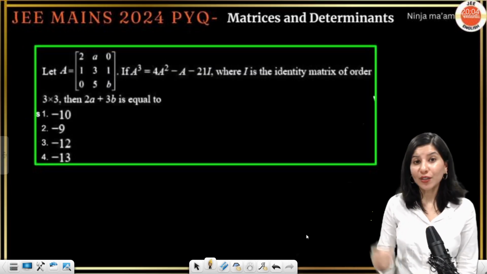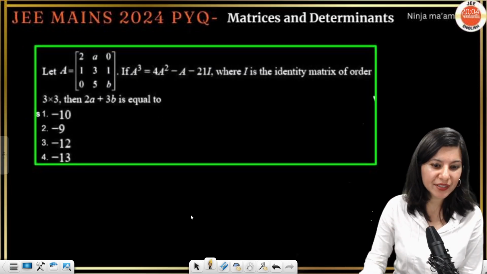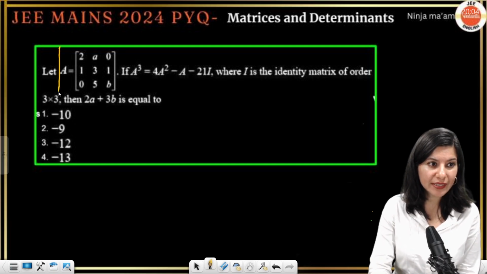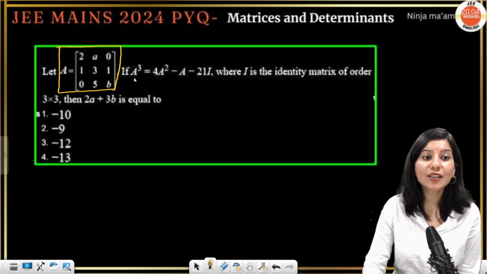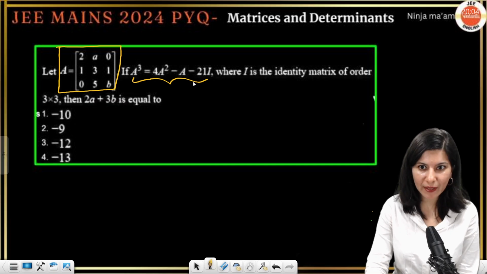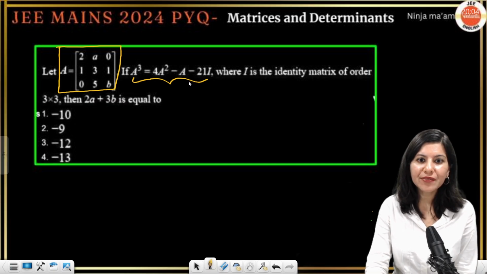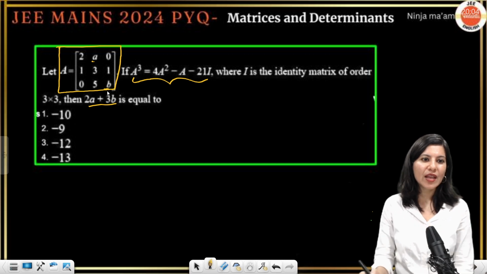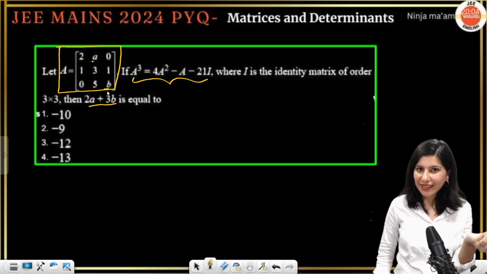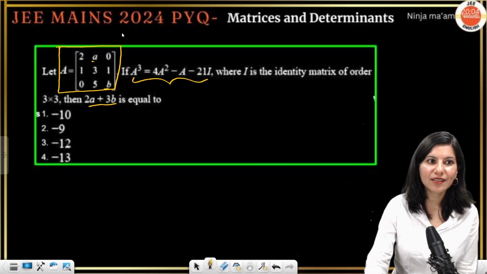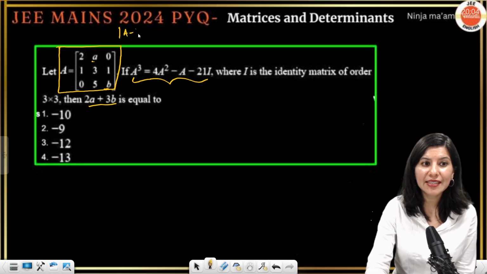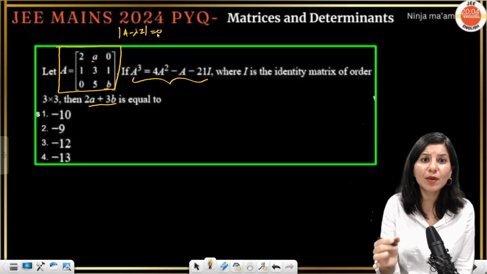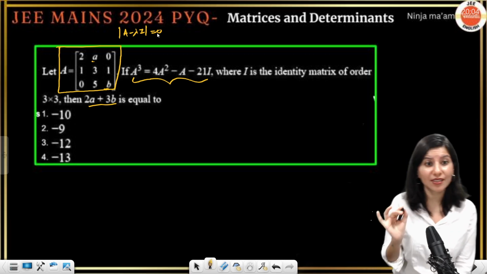Okay. So now this is the final last question over here. This is a 3 cross 3 matrix and this is a cubic polynomial in that matrix. Now what we have to do is find the value of A and B. So A is here, B is here. Again, the traditional method is the characteristic polynomial, A minus lambda I equals 0 and all that. But we have a shortcut. How to form a cubic polynomial based out of a 3 cross 3 determinant.